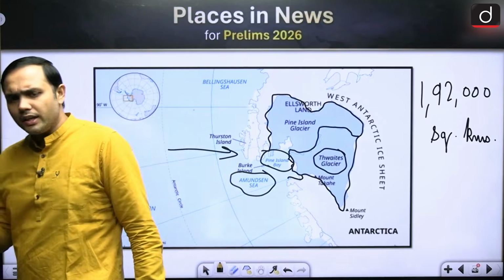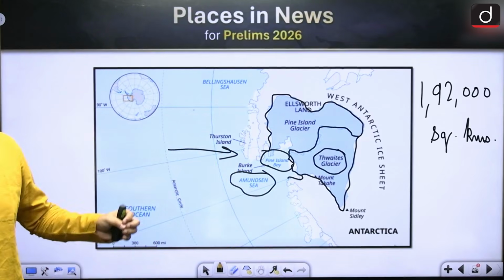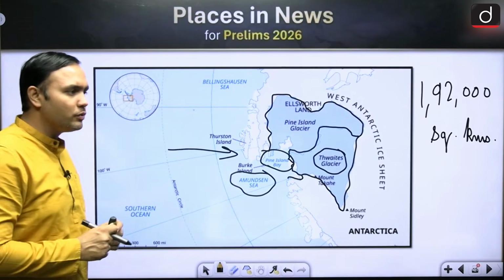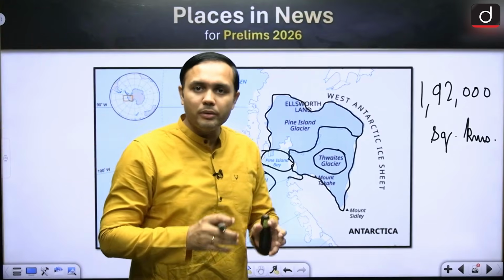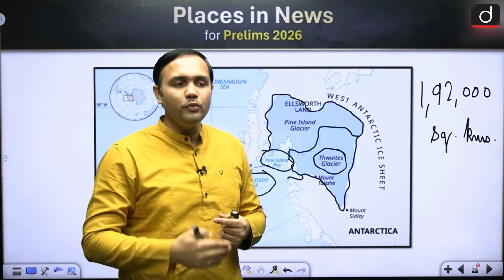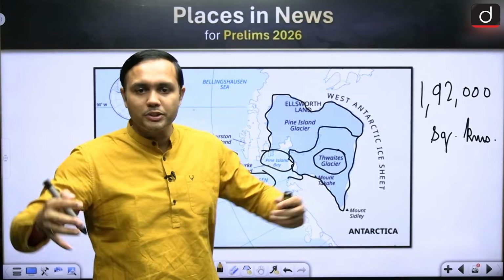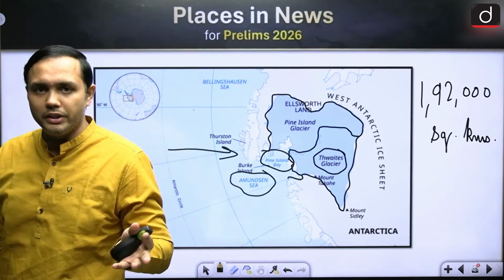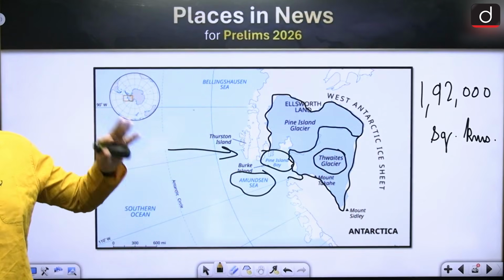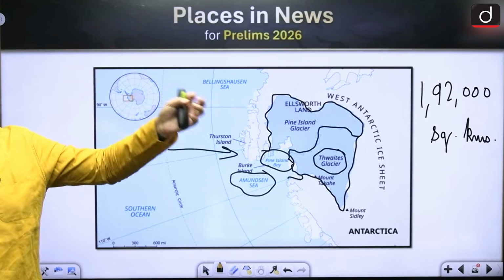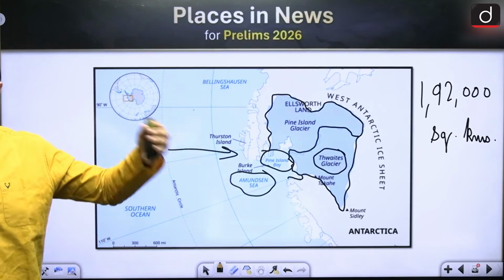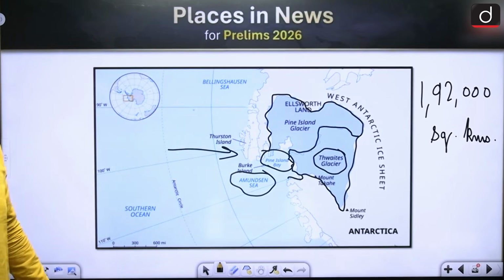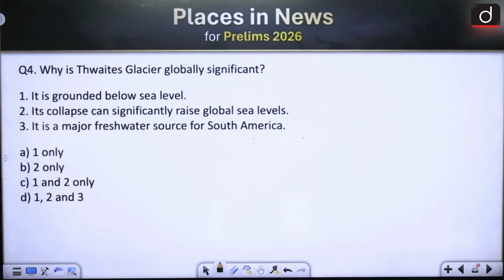The next important aspect would be that it is a threat not just to the climate security of the world, but also economic security, and it will lead to a lot of climate-induced migration, especially from the island countries, right? So it is a very, very big threat in multiple different ways. It is not just about climate, but also about economics. It is also about national security. It is also about different aspects with respect to migration and other aspects. All right. So let's look at one of the questions from it.